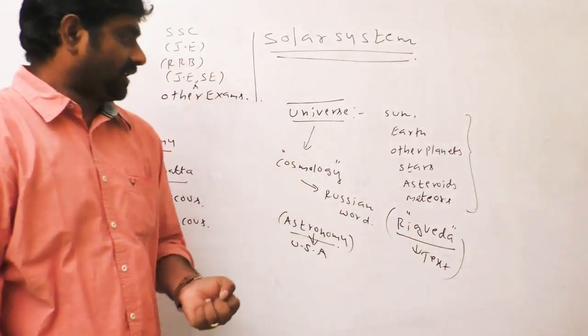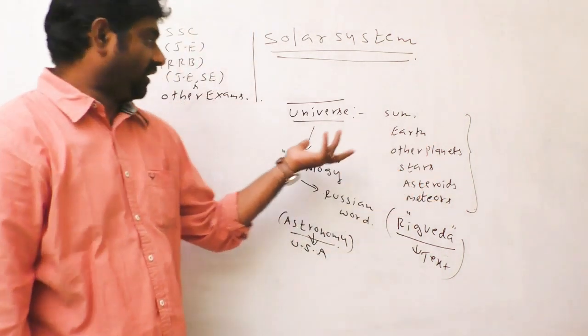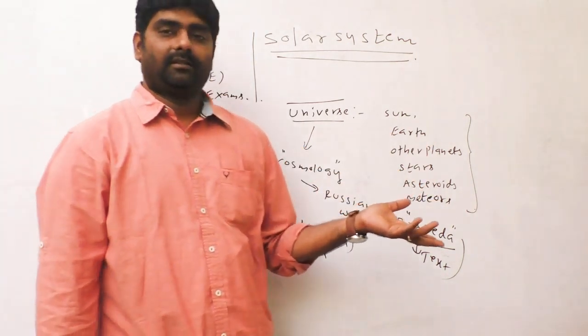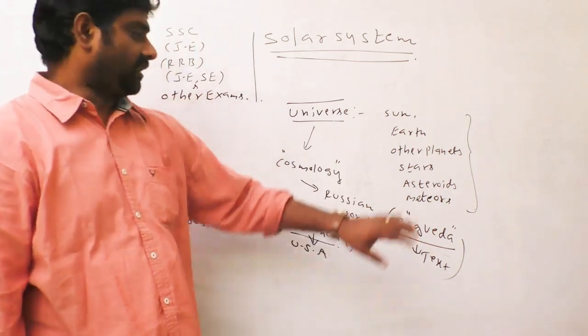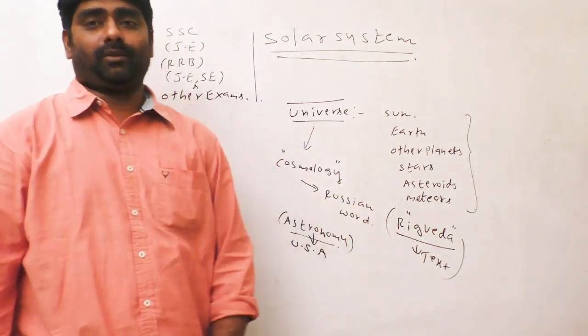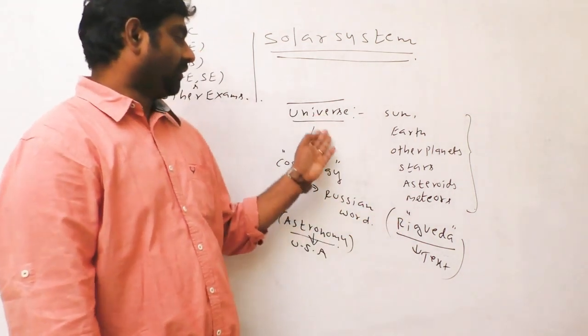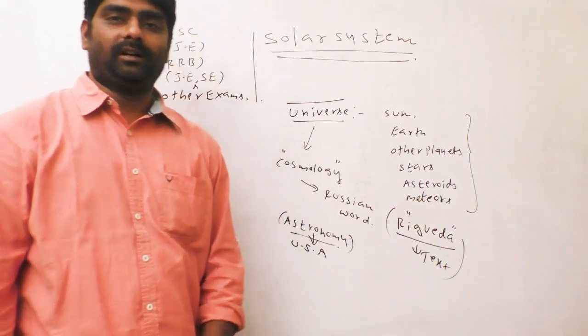In this text, what is star, what is atmosphere, what is sun, what is planets, what is asteroid, everything they mention.